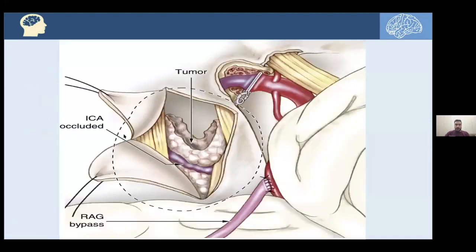Let's see another example of a skull-based tumor. As we can see here, just for the orientation, here we are looking at the optic nerve coming through the optic canal along with the ophthalmic artery, which is a branch from the supraclinoid segment of the ICA. So here's the ICA, here's the C4 segment, and this should be the cavernous segment of the ICA. So this should be a cavernous tumor indeed, and the cavernous sinus. As you can see here, the nerves going, okay? And as you can see here, the tumor has occluded the lumen of the ICA, the cavernous ICA.